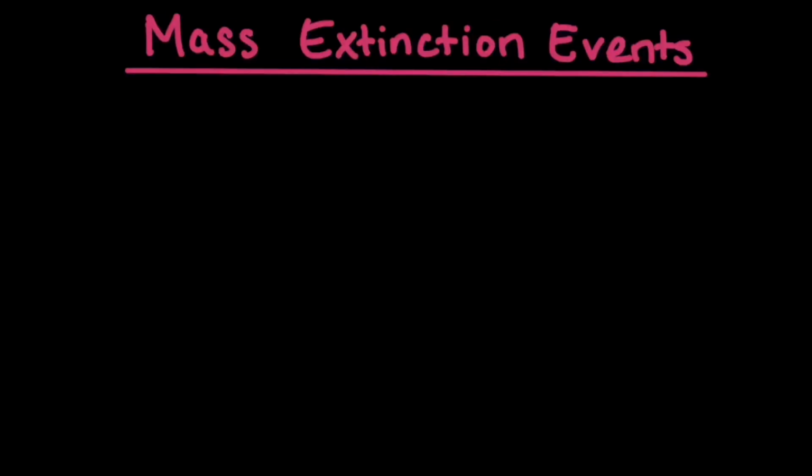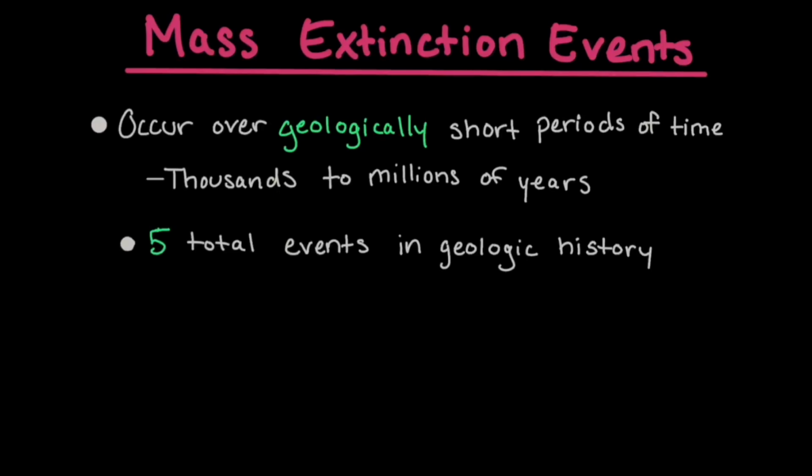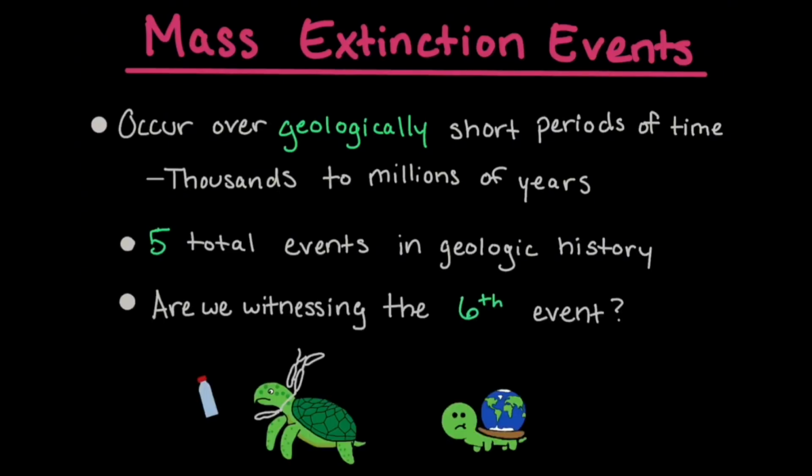Over this unit, we explored mass extinction events. As a reminder, these events occur over geologically short periods of time, which can still be thousands to millions of years. There are 5 total events in geologic history. Many scientists refer to us being in the 6th mass extinction event.